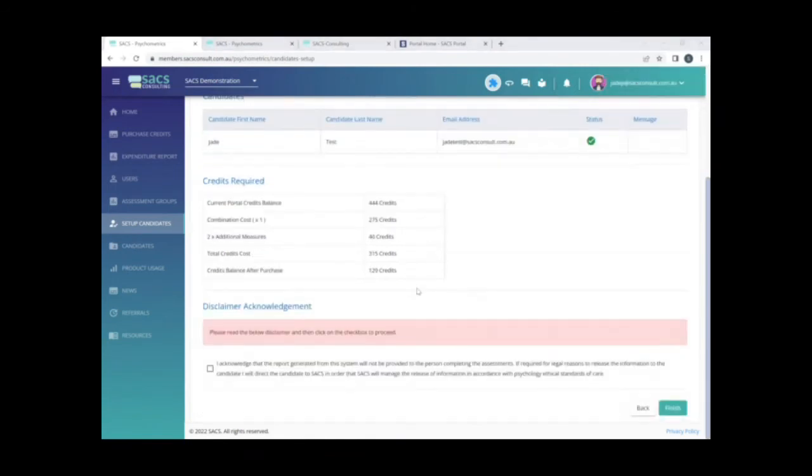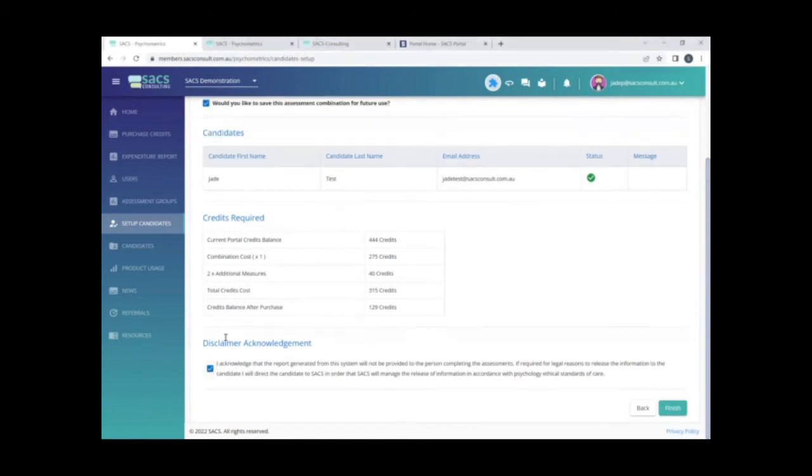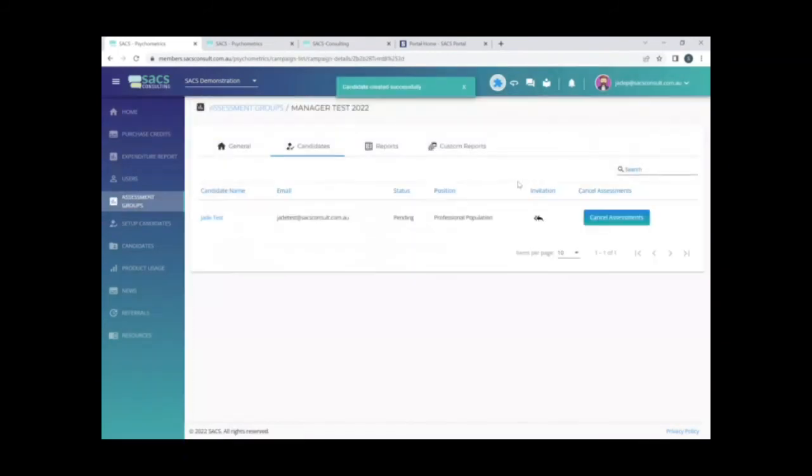To be able to set the candidate up, you do need to read and agree to our disclaimer acknowledgement. And so this is in line with our ethical obligations. So it's agreeing that you will not provide a copy of the results to the candidate. If the candidate does inquire, please redirect them to us at SACS and we'll be happy to assist them. Select that you've acknowledged that and simply click on Finish. And you'll see that the candidate has been set up for you.